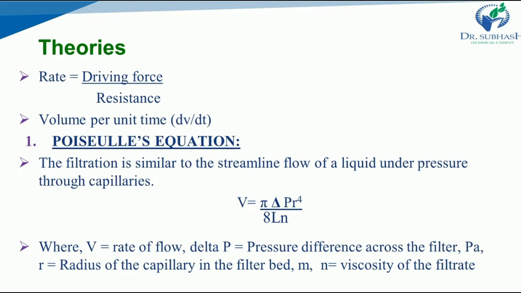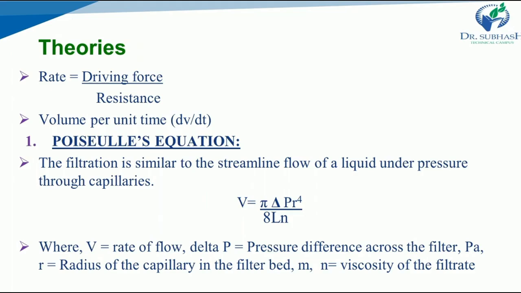Delta P is the pressure difference across the whole filter. r is the radius of the capillary in the filter bed. L is the thickness of the filter cake, and eta is the viscosity of the filtrate. In the last video we have already seen all the definitions, such as filtrate and filter cake, so if you are finding any difficulty, you can follow the last video.